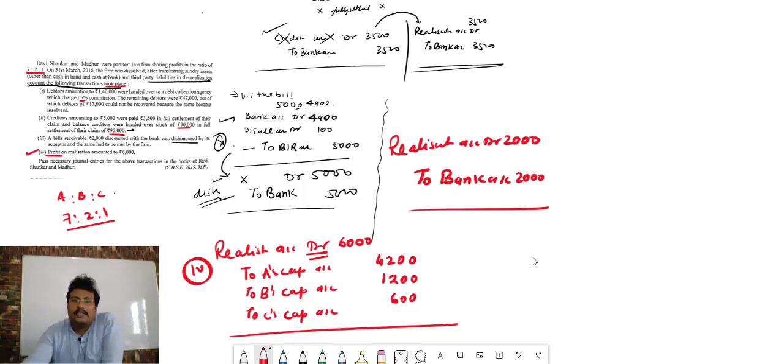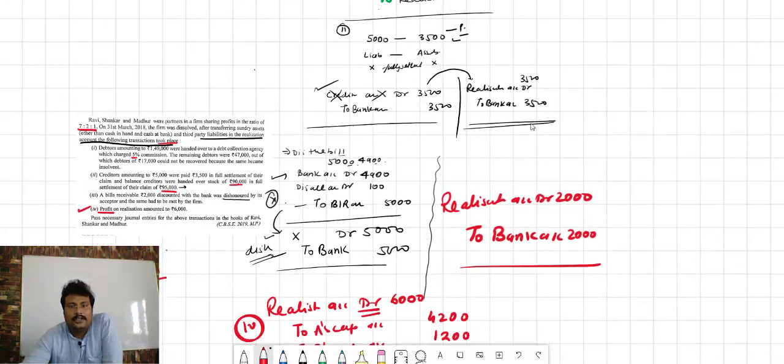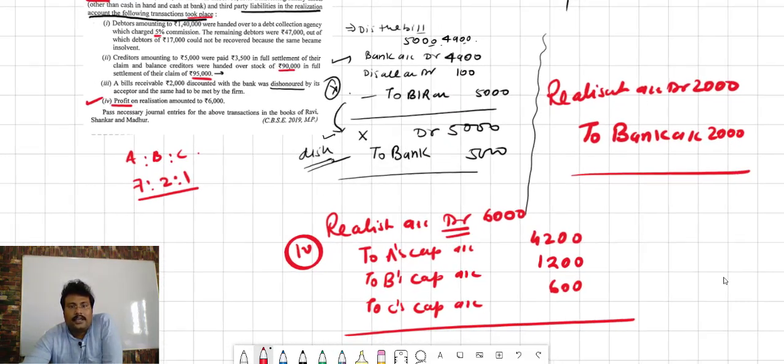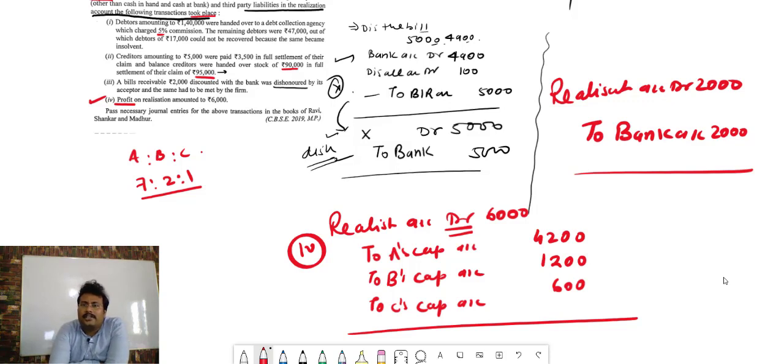Now what thing is important when we are passing the journal entry? The very important thing, number 1, is that when we are closing the accounts, when we are closing the assets or the liabilities, it will be with the assets' name. Like suppose we are closing debtors. Debtors is debit, and when we close, it will be debit to credit. And where do we close? In the realization account. So what will the entry be at the time of closing? Realization account debit to debtors account.